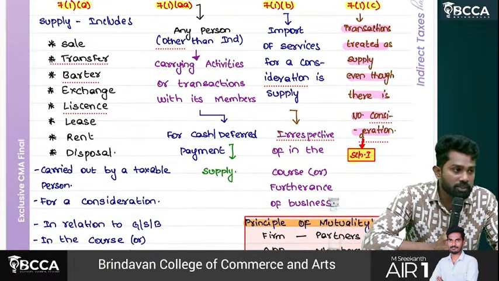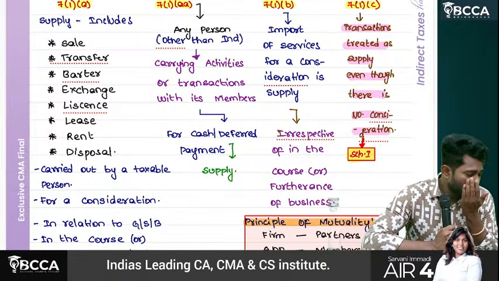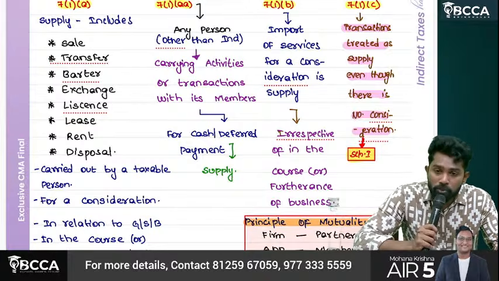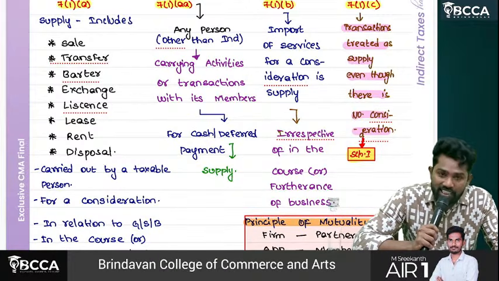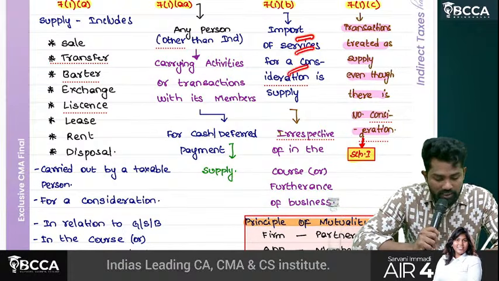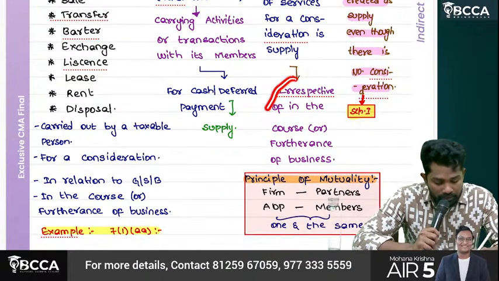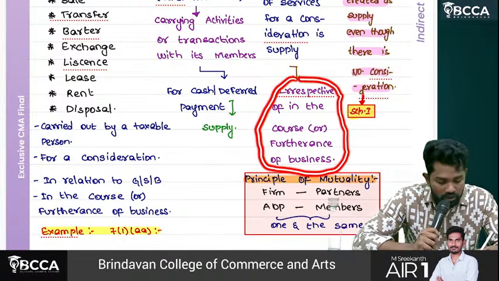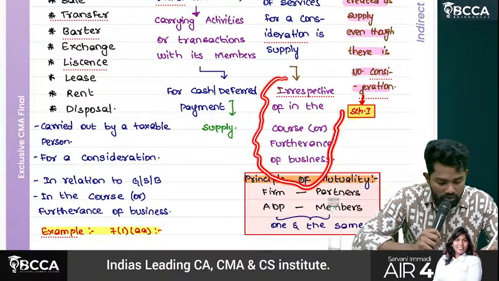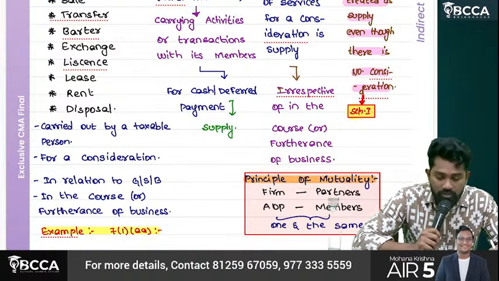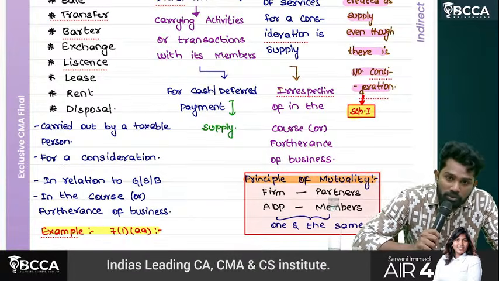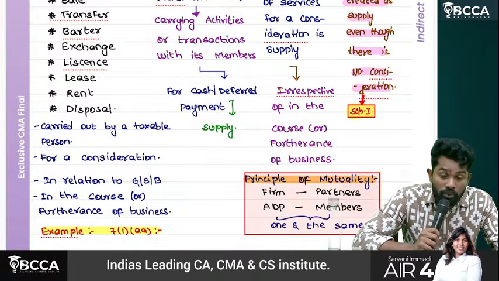Then 7 subsection 1 clause B is about what? Import of services for a consideration is also supply. Import of services for a consideration is supply, irrespective of whether it is in the course or furtherance of business. So if import is there, it amounts to what? Supply, if there is consideration.